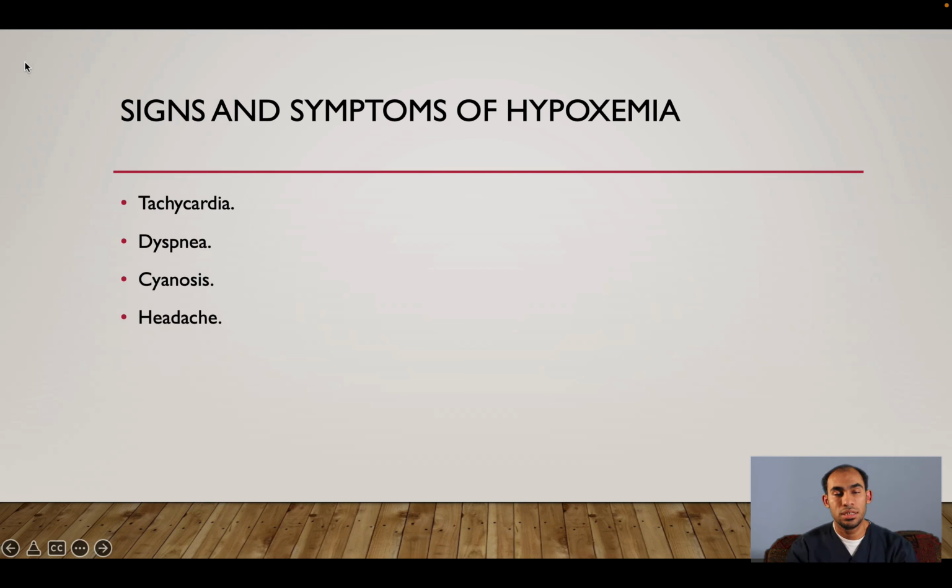So what are the signs and symptoms of hypoxemia? We have tachycardia, dyspnea, cyanosis, and headache. And sometimes you will see the patient is angry. Just give him oxygen and he will be okay.